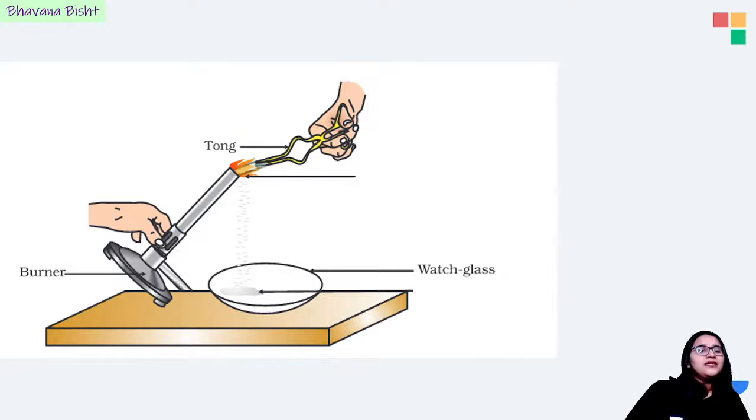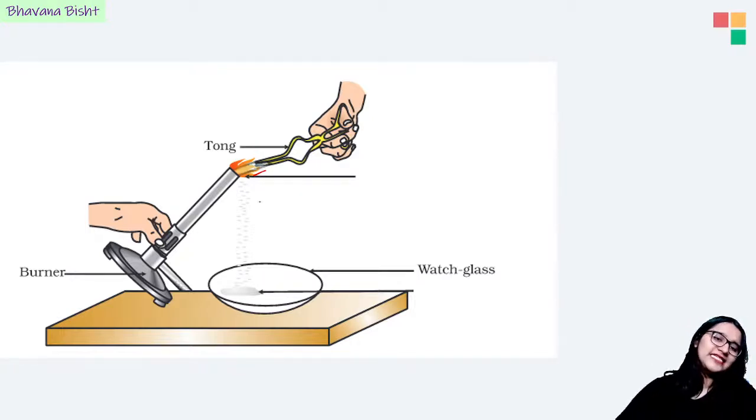Okay, now the chapter starts with this amazing reaction where you take what? Can you tell me what is there in between these tongs? Can anybody tell me what is there in between these tongs over here? What are we burning in this picture? Anybody?